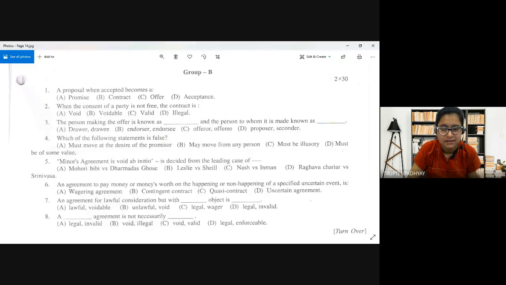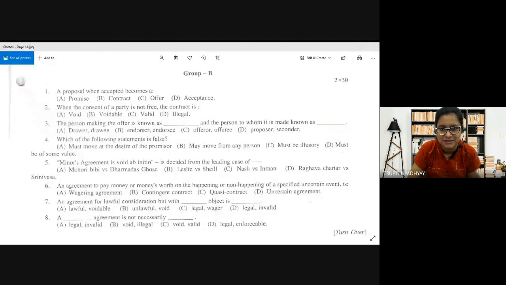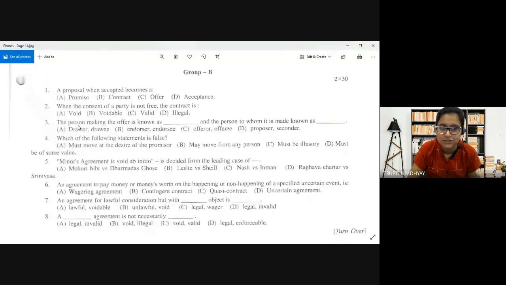Very simple question, but people are still making mistakes in understanding. Actually, the correct answer is option A. Option A is correct. It is void. Because one of the essential elements of a valid contract is free consent, right? Both the parties, or all the parties of the contract, should agree upon the same thing in the same sense. That is consensus ad idem, or free consent, right?